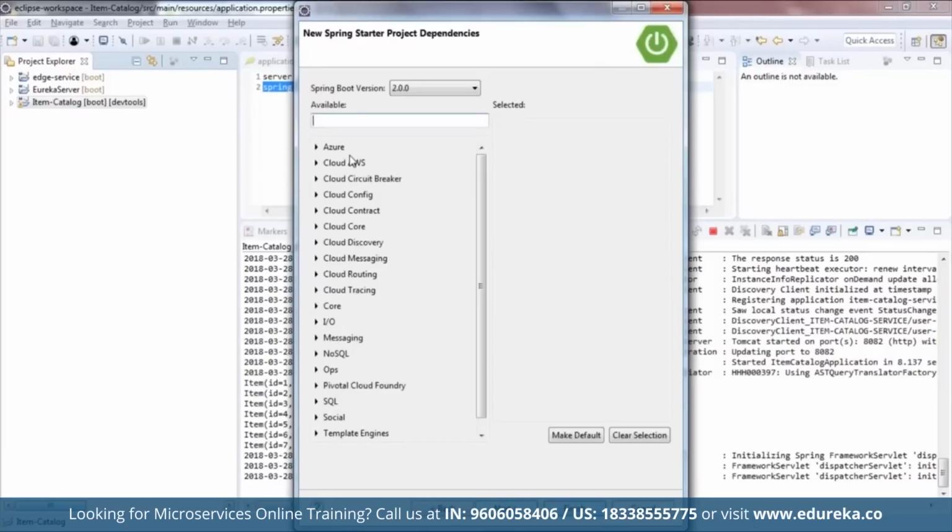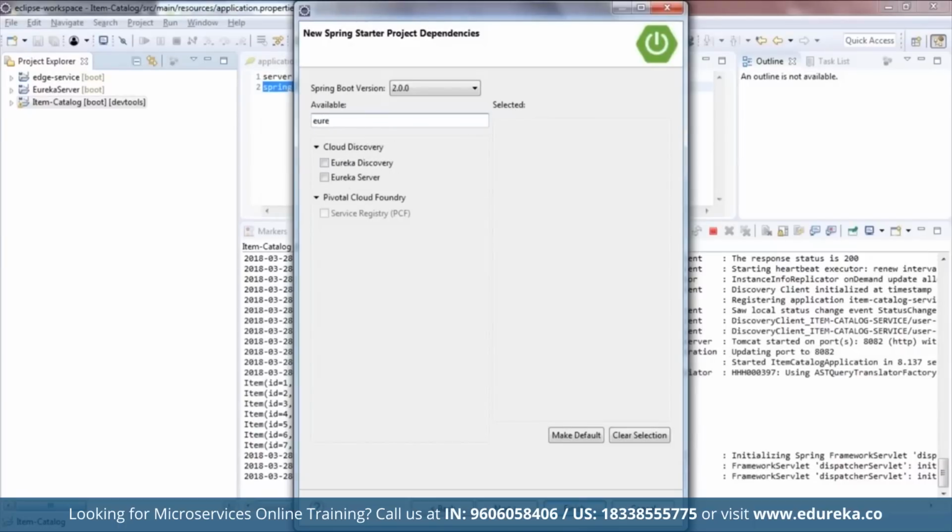Then over here, we need to add dependencies. So let me just tell you about that. The first dependency we need is Eureka Discovery. So just type here Eureka Discovery, select that. Right, so this is basically for service registration like we have done in the item catalog service as well. So this will be registered in my Eureka server. Then we are going to add a Feign dependency. Let me just type that first. So yeah, this Feign dependency is basically a declarative web service client.